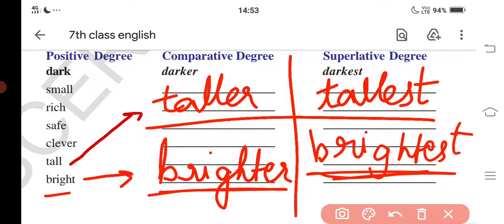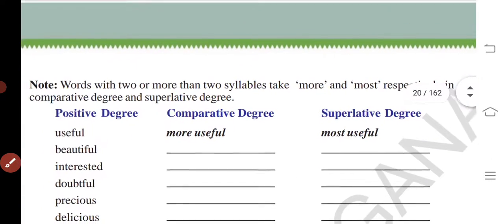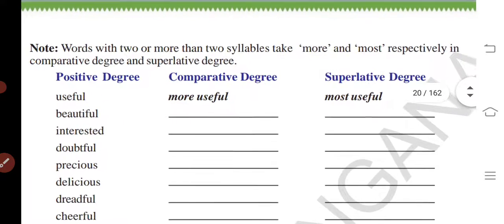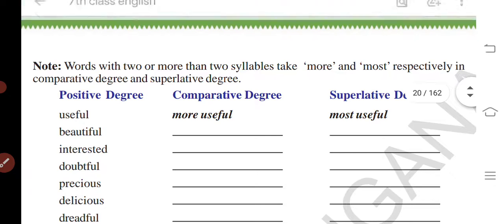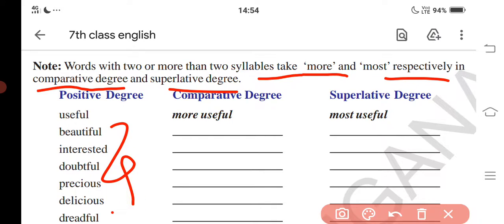Now let's see the next bit. They gave a note. Note they gave here: words with two or more syllables take more and most respectively in comparative and superlative degrees. So first here also they gave the positive degree. We have to find out the comparative and superlative degrees.